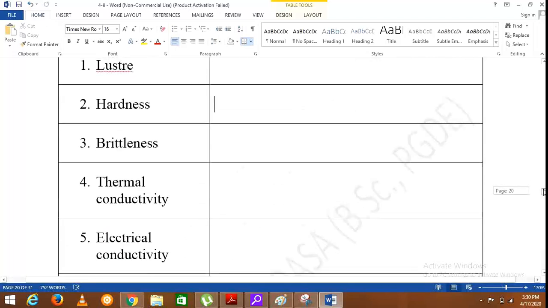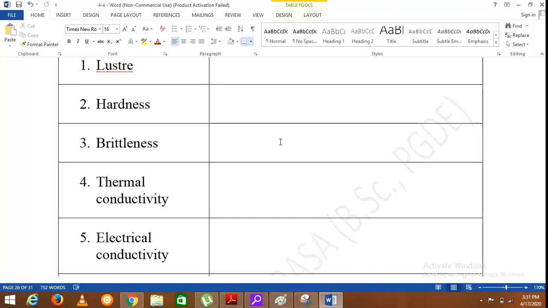Then the brittleness. Brittle. You know the term. When we hit or crush a particular substance, if it is brittle, it will be broken into small particles.